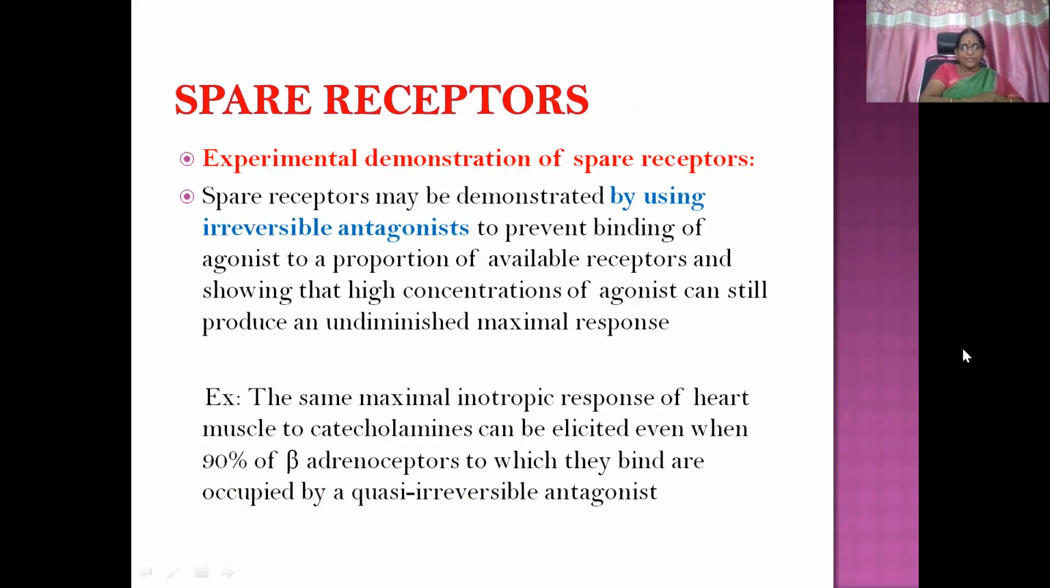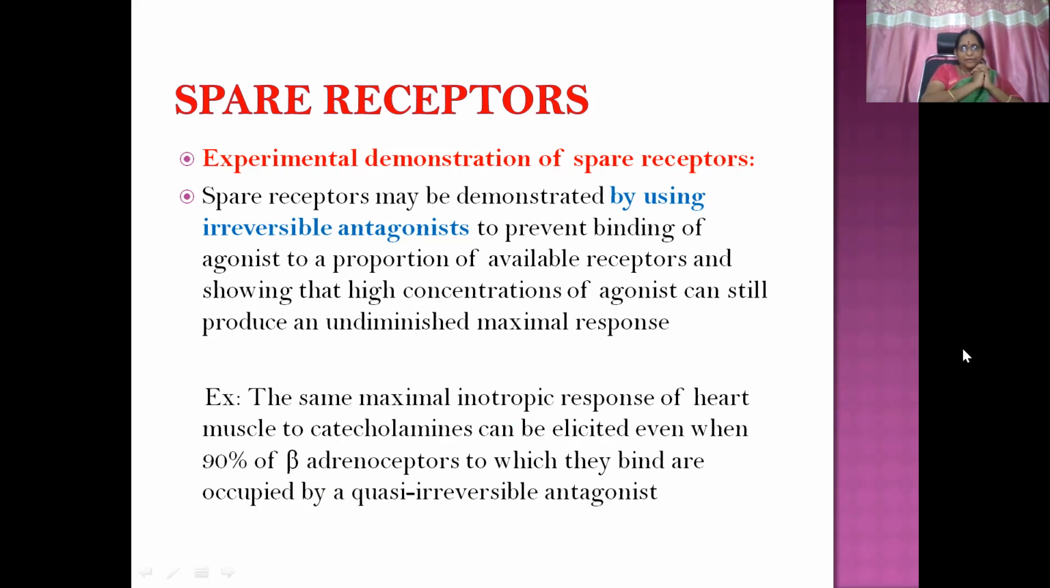Experimental demonstration of spare receptors is very, very important for postgraduate students. Spare receptors may be demonstrated by using irreversible antagonists to prevent binding of agonists to a proportion of available receptors, and showing that a high concentration of agonist can still produce an undiminished maximal response. For example, some amount of receptors are occupied by irreversible antagonists, and then if you increase the dose of agonist, you can again produce the maximal response.